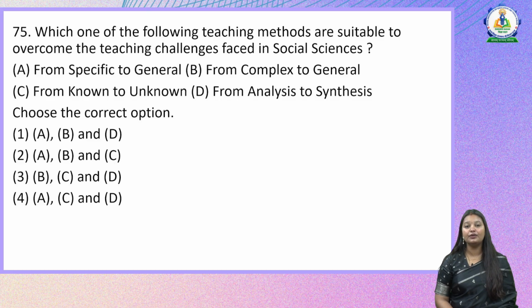We never go, while teaching any subject, all the more in social sciences, from complex to general. So we need to remove B here. If you eliminate B, we will be left with only one option, that is the correct answer here, A, C and D. So we will be using from specific to general. We will also use from known to unknown, and we will go for analysis to synthesis. So that will be the right answer here.